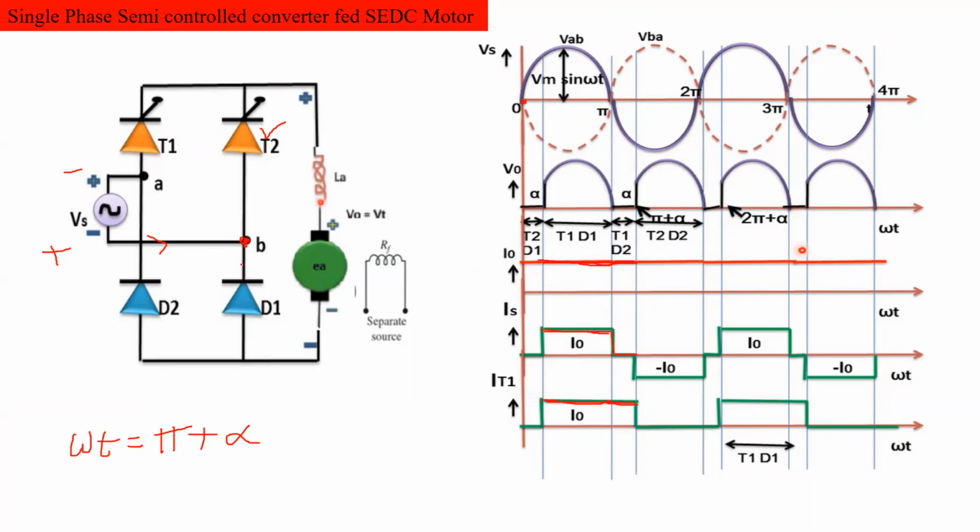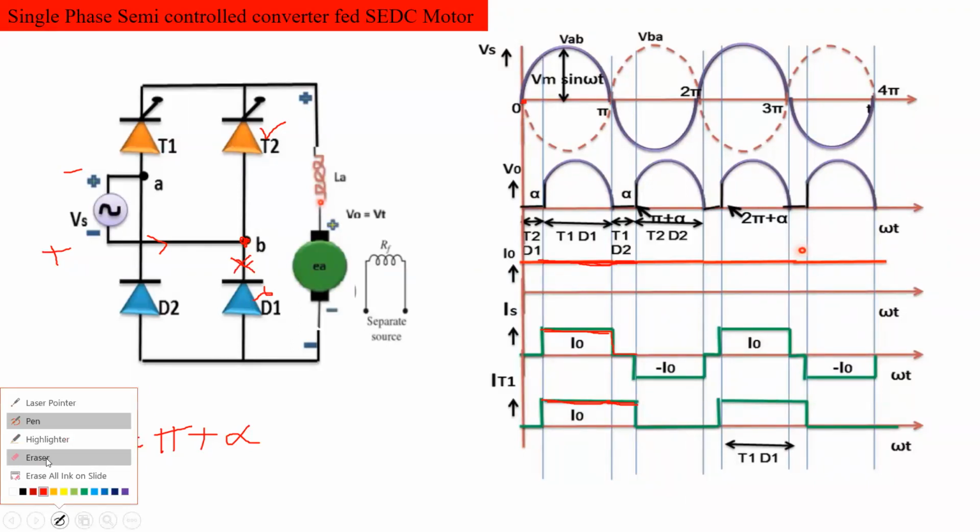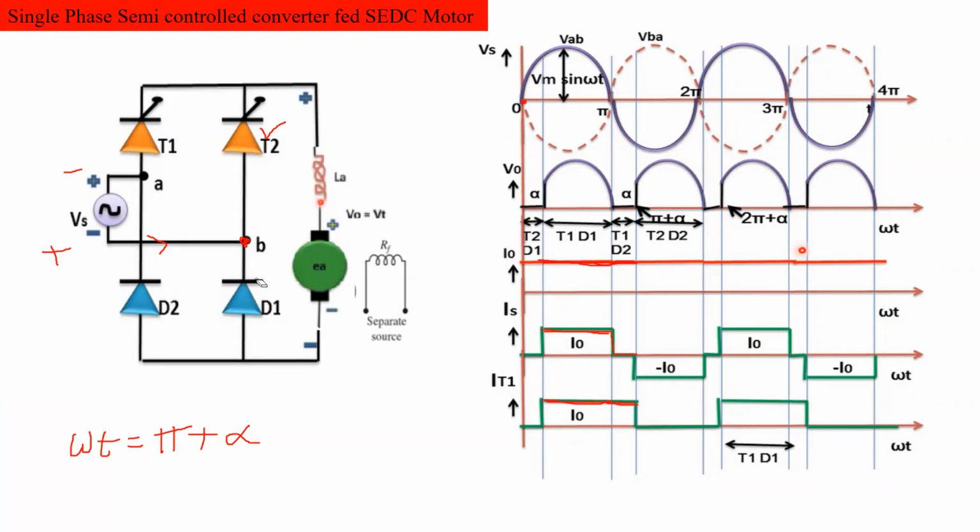Okay, so there is no chance for the current to flow through this direction, because the cathode of this diode is becoming positive. So there is no chance to turn on this diode. So there is no chance for the current to flow in this direction.